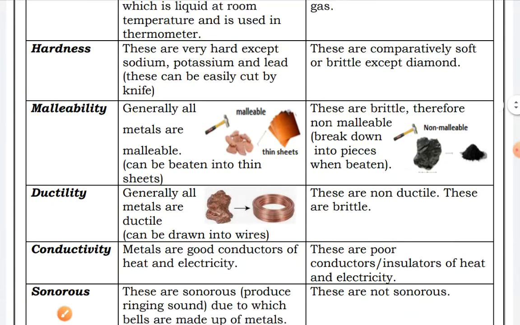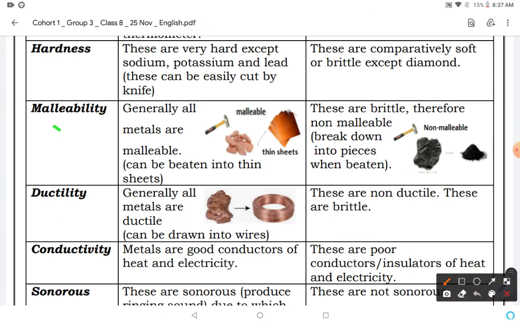Now the fourth physical property, malleability. Generally all metals are malleable, they can be beaten into thin sheets. Examples are given here. Non-metals are brittle and therefore non-malleable, meaning they break into pieces when beaten.